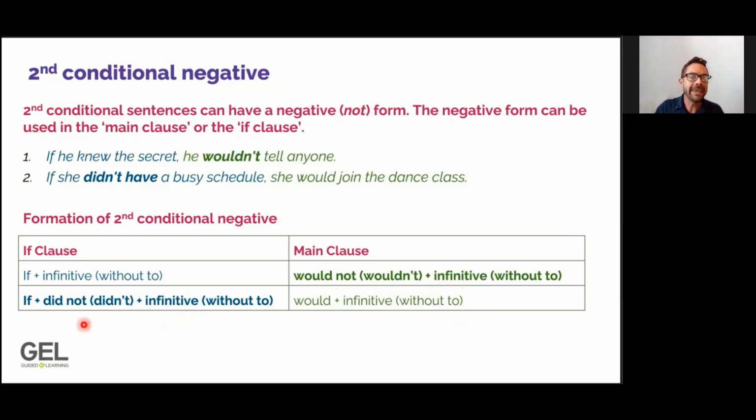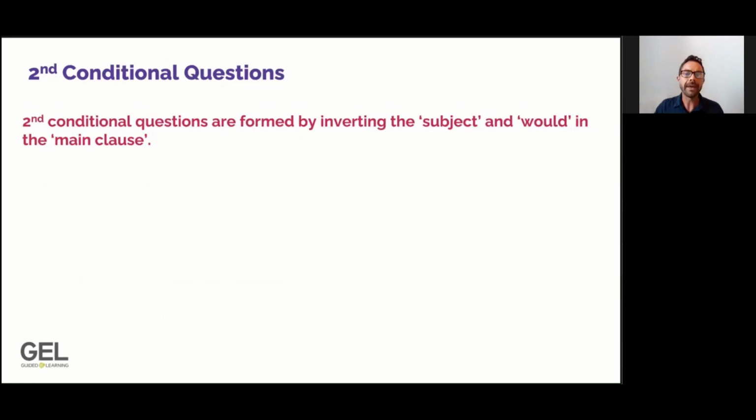When we are making the if clause negative, as we see in example number 2, we use did not, or contracted as didn't, and we use the infinitive without to. Let's look now at a question in second conditional. We might want to ask somebody a question that is imagining something that is not true. When we make a second conditional question, we invert the subject and would in the main clause.